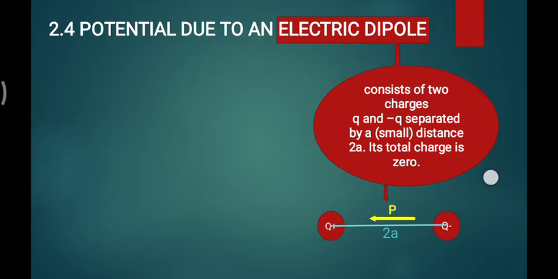And the yellowish one is the dipole moment. This is a characteristic of the electric dipole, represented by the charge times the distance between them: q times 2a, or 2aq, or 2qa, is nothing but the dipole moment, which is always directed from the negative charge to the positive charge.